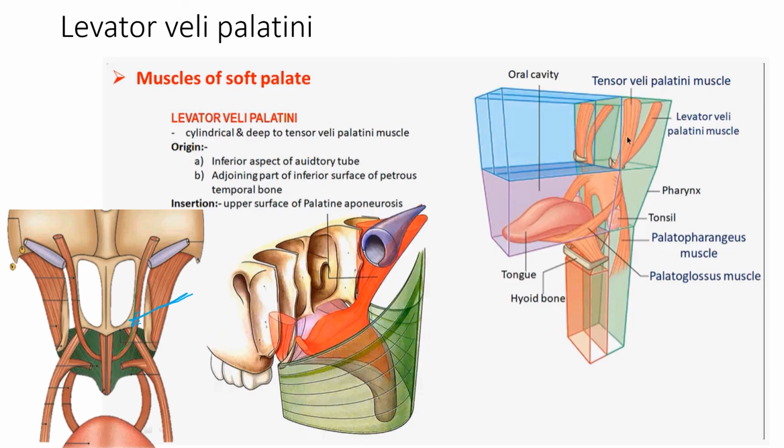From the inferior and the medial aspect of the auditory tube, it gets attached to the palatine aponeurosis on its superior surface. Remember, it is on the superior surface here. This is the superior surface of the palate. If we see the rightmost picture here, then this is the levator veli palatini.